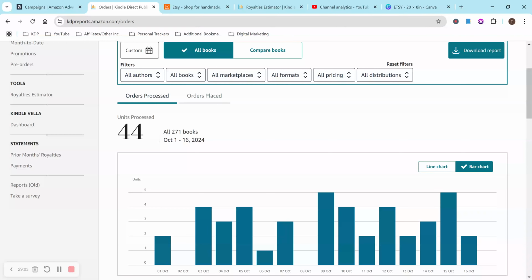So there were 2 days I didn't have any sales, October 2nd and October 8th. My highest so far is October 9th with 5 and October 15th with 5, and then the lowest will be those days with 0, of course.